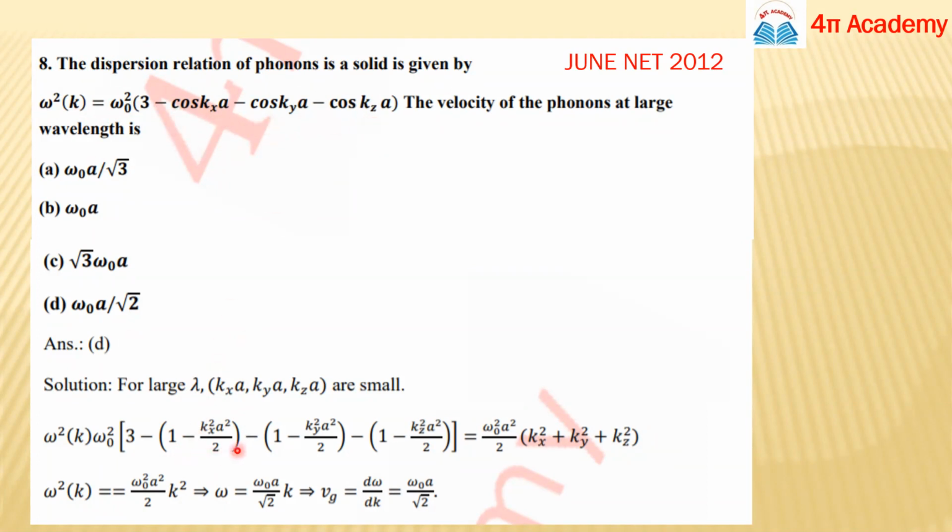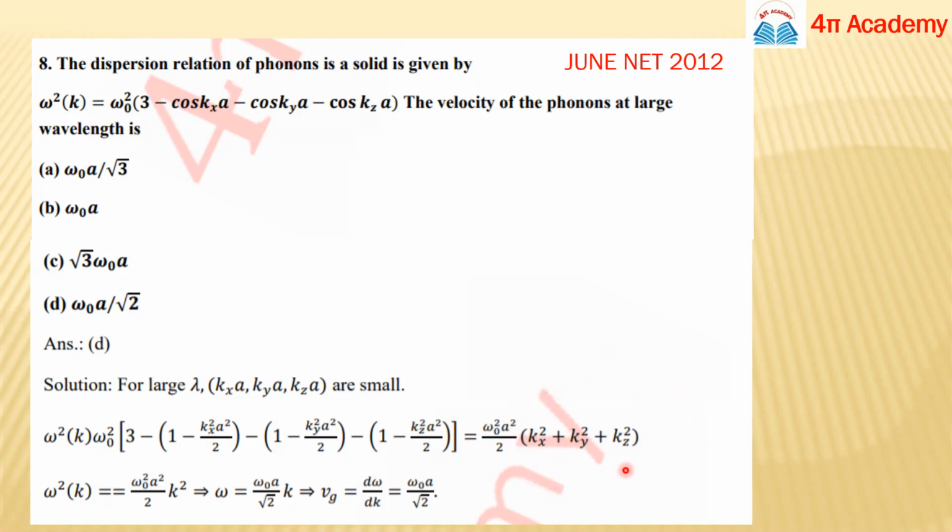For cos kxa, we take only the initial two terms, 1 minus kx square a square upon 2. Similarly, we did for cos kya and similar things for cos kza. So solve this, and you can take a square out. So it will be kx square plus ky square plus kz square. So what should it be?